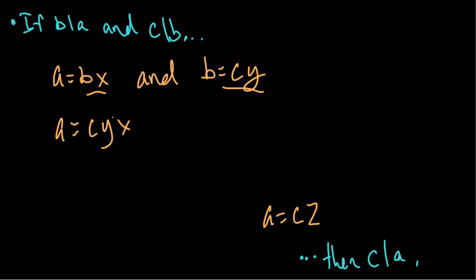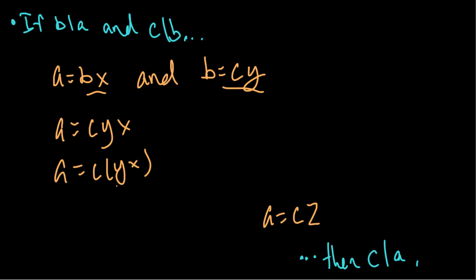Now something we also know, right, is that when we multiply integers together, their product is also going to be an integer, right? So why don't we look at this instead as A is equal to C times the product of y and x, right? These parentheses don't change anything. They're kind of just a, well, they do change things. This is just a visual representation, right? So we're going to multiply y and x together, and they have a product, right? The product is an integer.